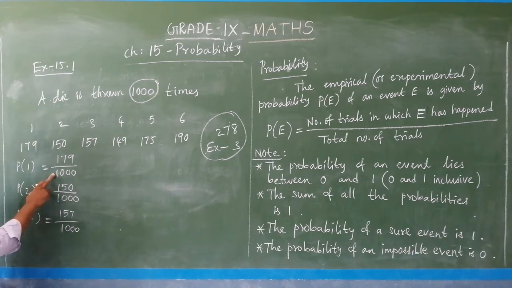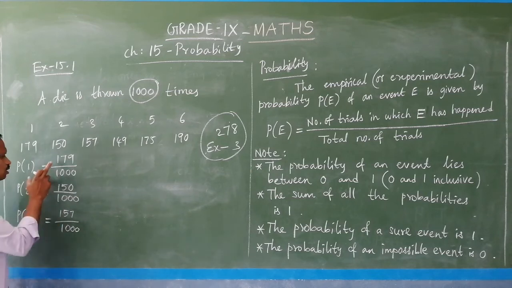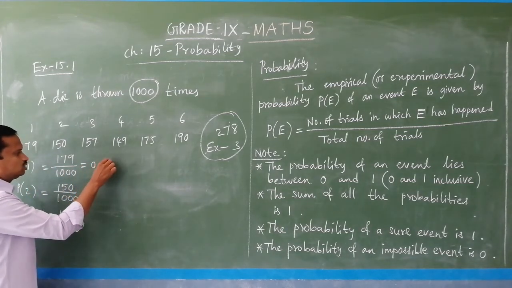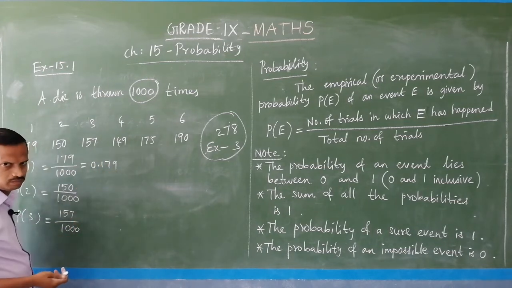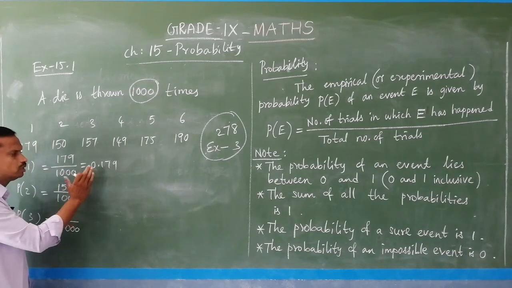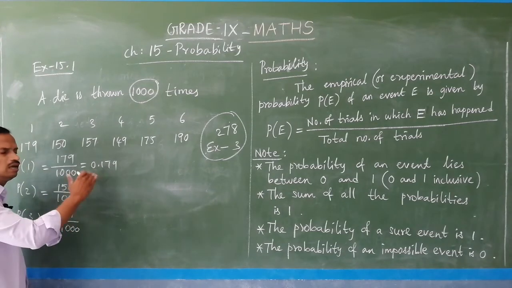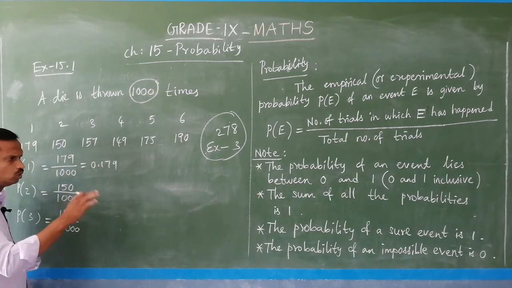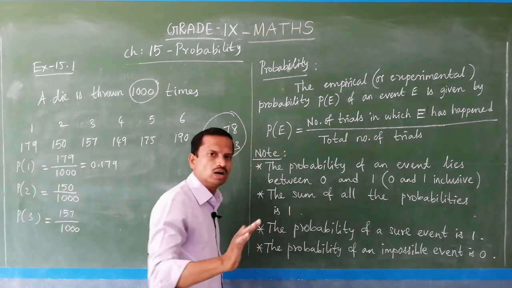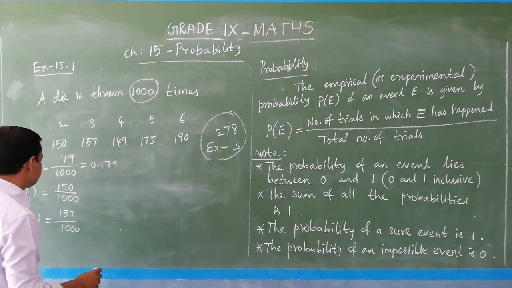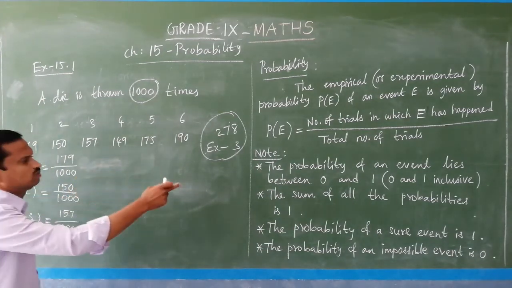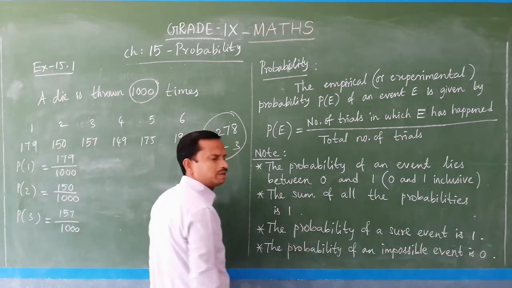If you find this value, it is definitely easy. If you try to write it in decimal, 0.179 will come. Am I right? But no need to write that. But if you try to write in decimal, you get 0.179, which is less than 1. So, I told you the probability of an event lies between 0 and 1. Is it clear? And now, no need to write the decimals and all, just for understanding how the first point is coming. Okay.